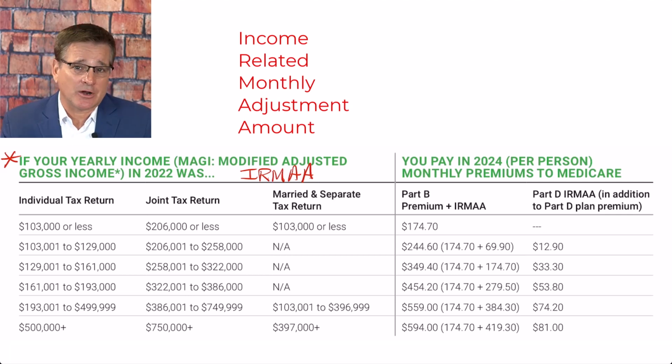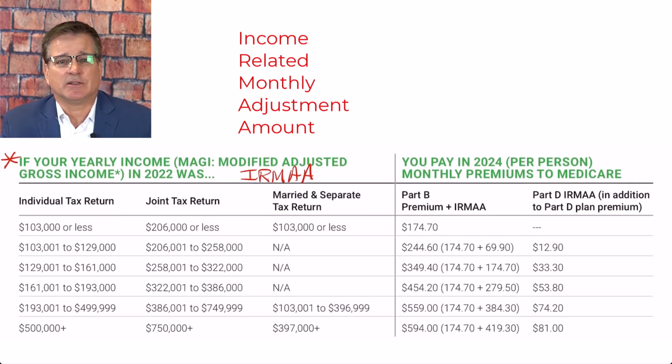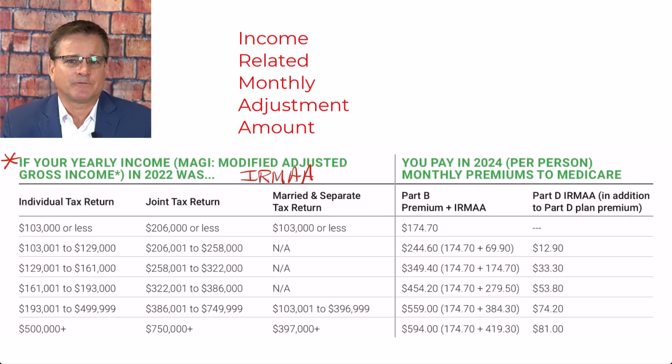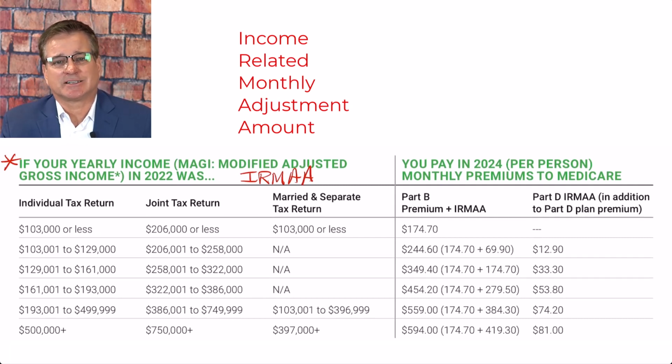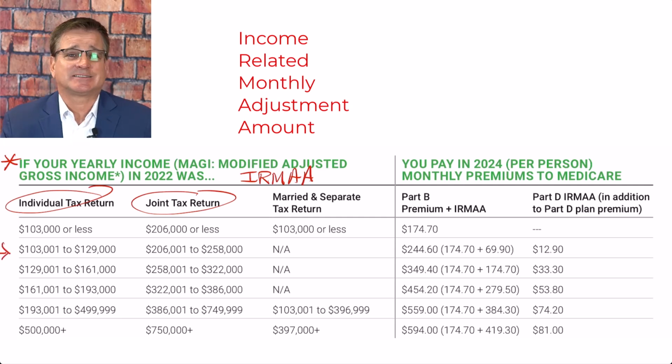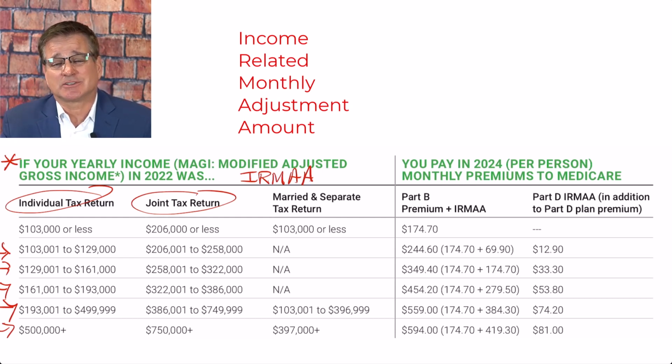Now, if you haven't started collecting Social Security, then you'll have to pay Medicare Part B, which is in the $170 range for this year, by the way. But for most folks, Medicare begins at age 65. They sign up for Medicare, and your Medicare Part B comes directly out of your Social Security check. But the interesting thing about IRMAA is it's an income cliff. This surcharge means that if you reach the next income bracket by just $1, the Medicare Part B and Part D premium surcharges apply.